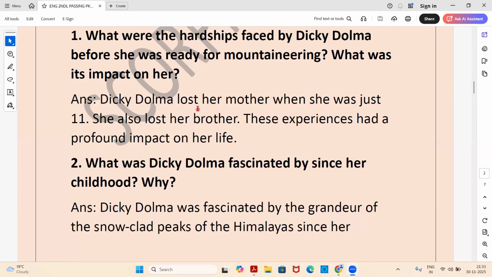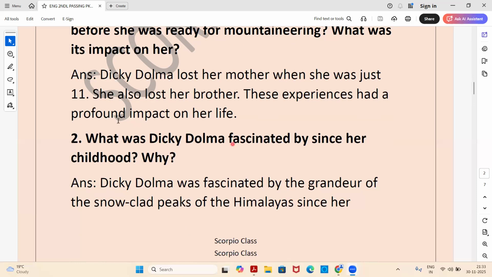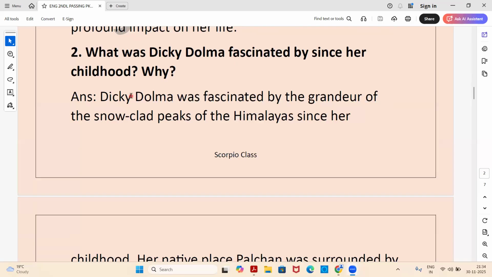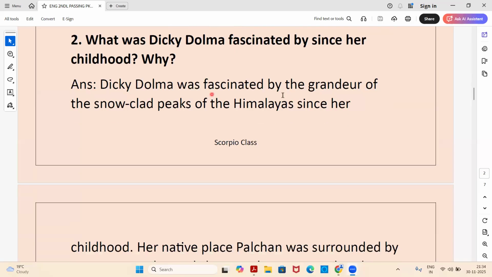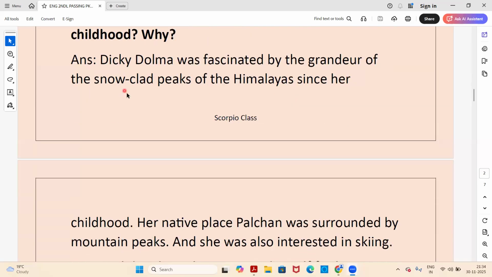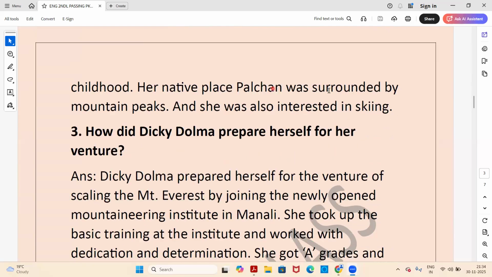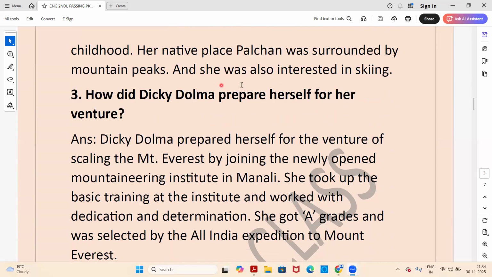So Dicky Dolma lost her mother when she was just 11. She also lost her brother. These experiences had a profound impact on her life. Next, what was Dicky Dolma fascinated by since her childhood and why? So, Dicky Dolma was fascinated by the grandeur of the snow clad peaks of the Himalayas since her childhood. Her native Palchan was surrounded by mountain peaks and she was also interested in skiing.